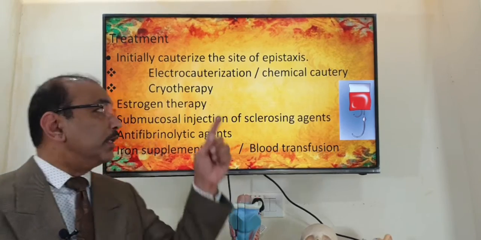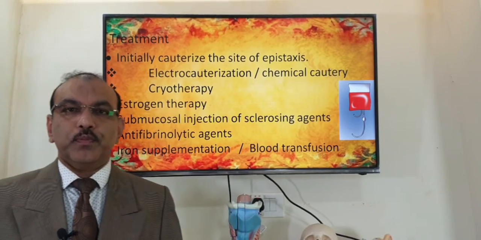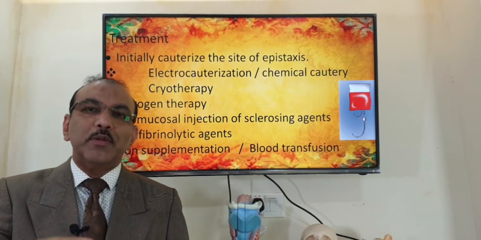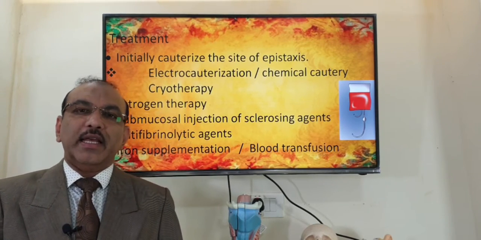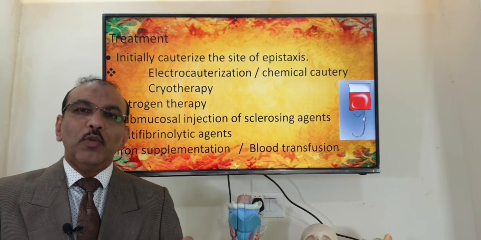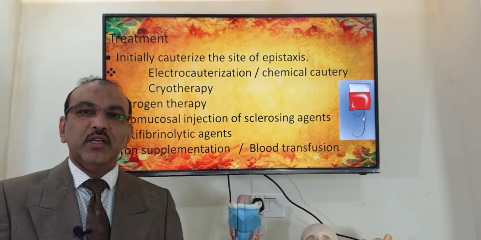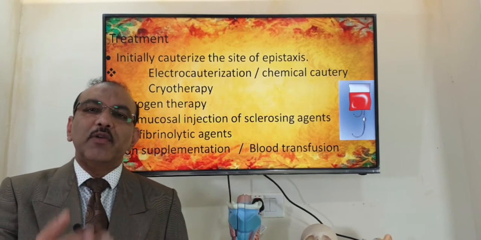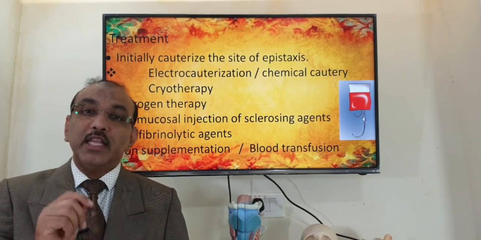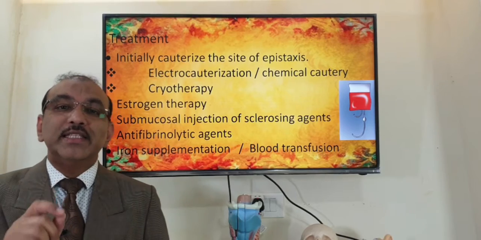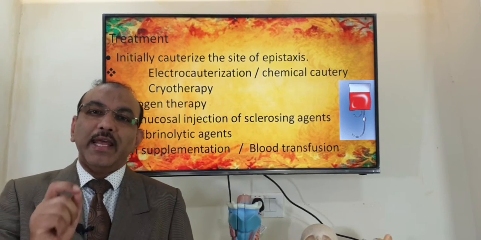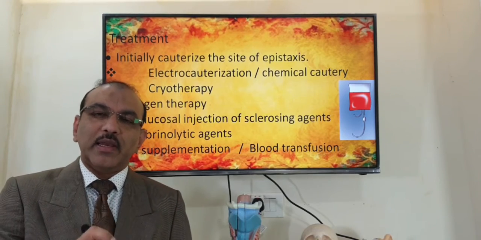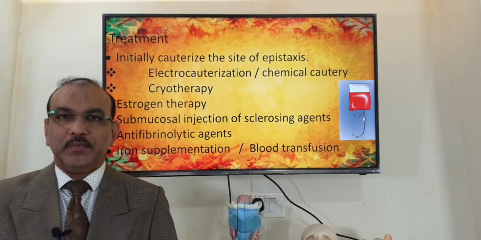Or there is another option, that is cryotherapy also. In case on examination there are more than 4-5 spots, and it has been bleeding recurrently, then what we can do is inject a sclerosing agent so that it results in fibrosis of that area and it can prevent bleeding. Another technique is that we can use laser to control the bleed, and in the laser you have many different types. Specifically, argon laser is the best.